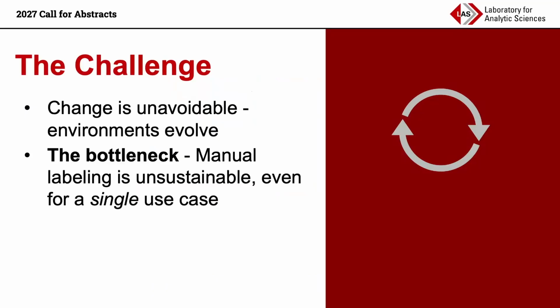This change isn't avoidable. These environments change over time. This isn't a bug, this isn't an exception, this is every case. But this manual labeling is clearly unsustainable, even for this one museum deployment. The museum staff aren't likely to have the time to label lots of new data every time something changes, especially when the purpose of the system was to save them time.